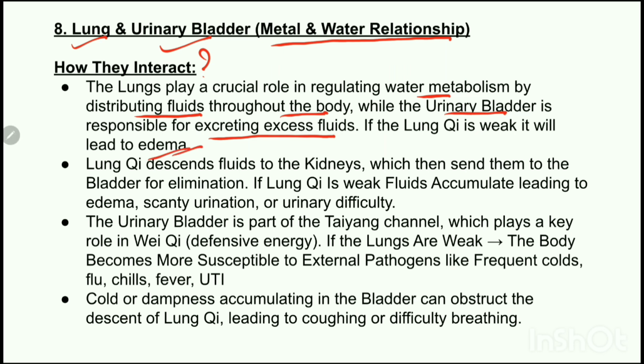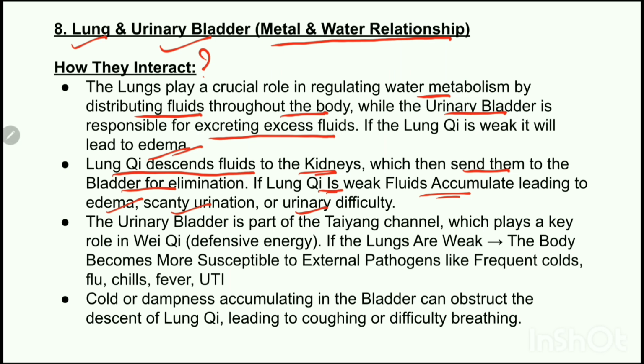The next connection is the lung chi descends fluids to the kidneys, which then sends them to the bladder for elimination. So, if the lung chi is weak, what will happen? The fluids will accumulate. And if the fluids accumulate, there will be problems like edema, scanty urination, or difficulty in passing urine.